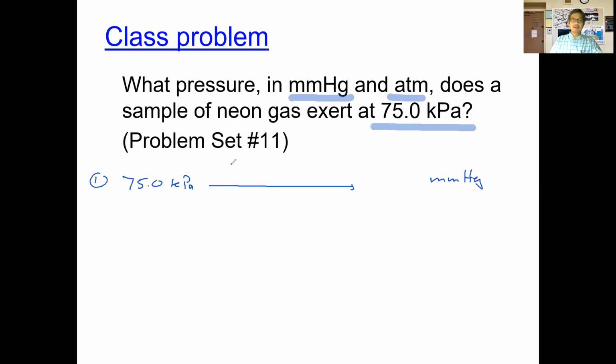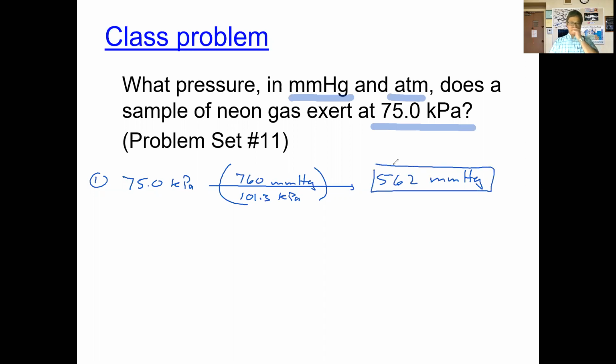Like I said, I'm not going to write this down anymore. For the sake of time, I'm going to plug in the conversion factor here. So it's going to be 101.3 kilopascals on the bottom, and 760 millimeters of mercury in the numerator. Again, hopefully you can see that and got why we have to do that. All right, so with our answer here, then we end up with 562 millimeters of mercury. Okay. All right, let's go ahead and do the second one.